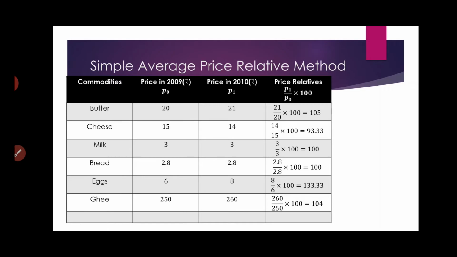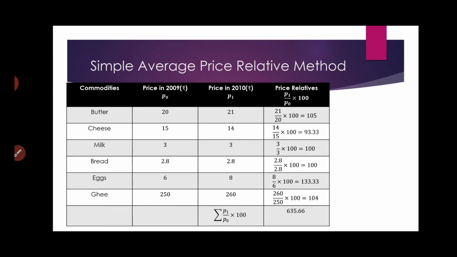So this will be the sum of the price relatives, and then we will take the average of the price relatives. If we add all the price relatives, this is what we get, and then we average it out, that is, the sum divided by the number of commodities.